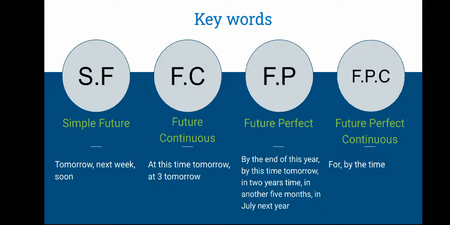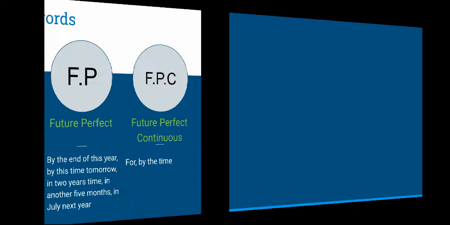Now let us move on to the keywords, children. Simple future: tomorrow, next week, soon. In the same manner, future continuous: at this time tomorrow, at 3 tomorrow; and future perfect tense: by the end of this year, and so on. Future perfect continuous tense: by the time. So let us recap.